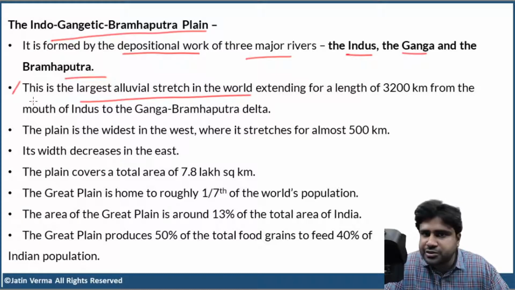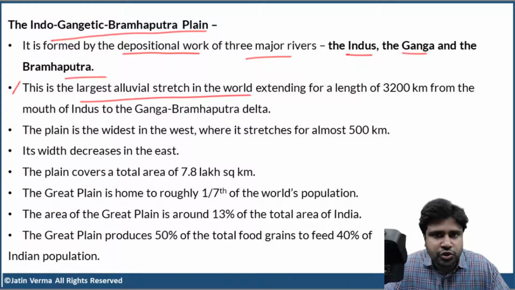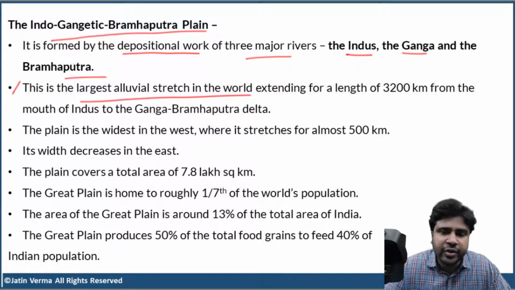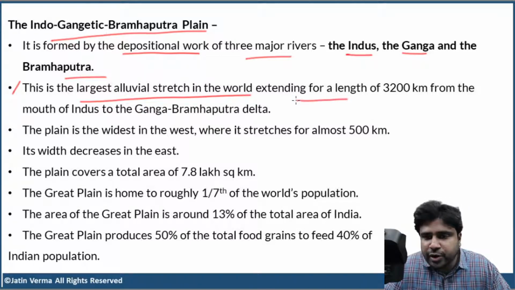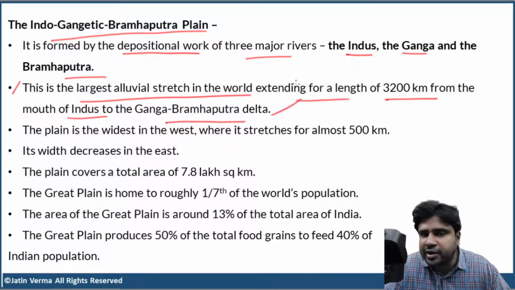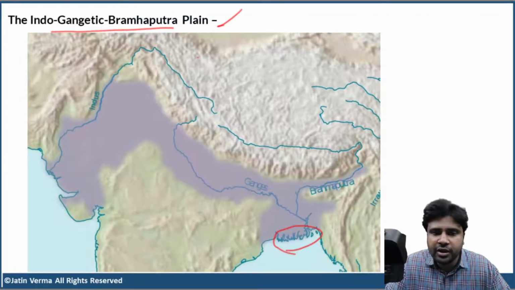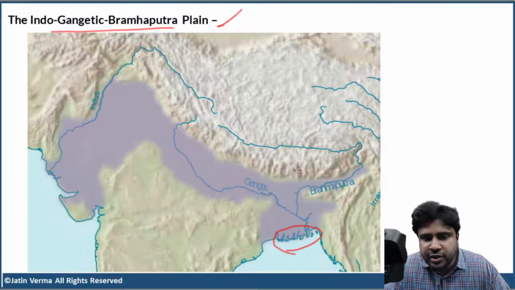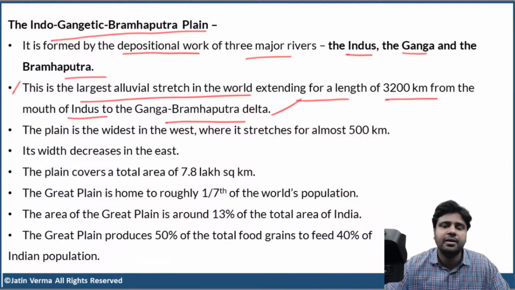Very important point. This is the largest stretch of alluvium in the world, extending for a length of 3,200 kilometers from the mouth of Indus to the Ganga Brahmaputra delta, roughly.